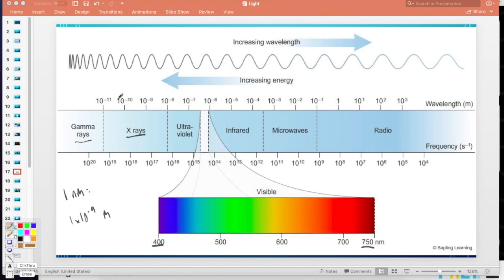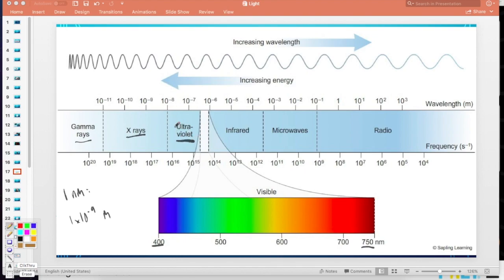X-rays are next. They have a little bit longer wavelength, a little bit lesser frequency, less energy. And X-rays have just the right wavelength to pass through soft tissue, but get absorbed by solid hard tissue in the human body. This is why X-ray pictures work to help doctors look at your bones, because the X-rays slip right through your soft tissue, your skin, your muscle, your fat, things like that, but they get absorbed by your bone, and so they can be used to make pictures of your bones. X-rays can also cause damage to DNA.